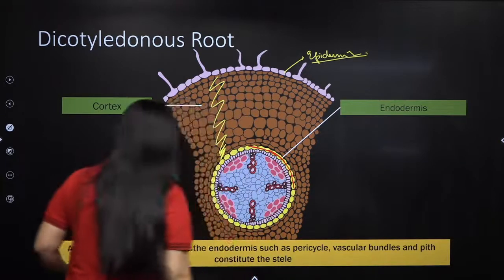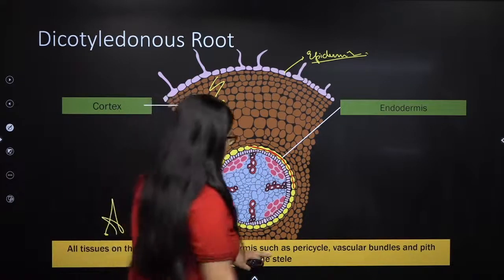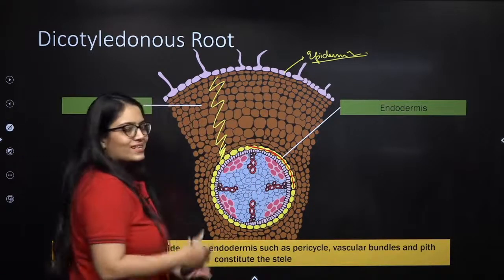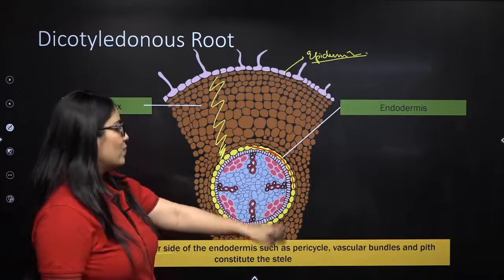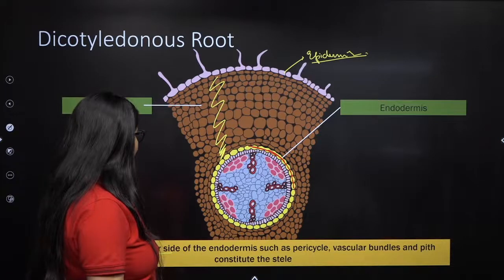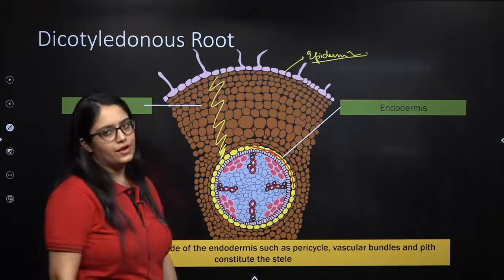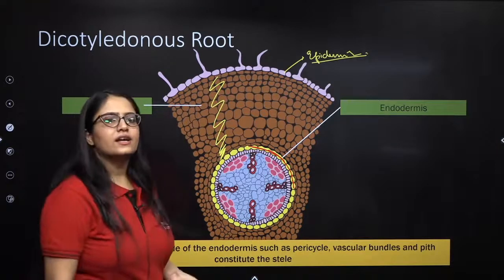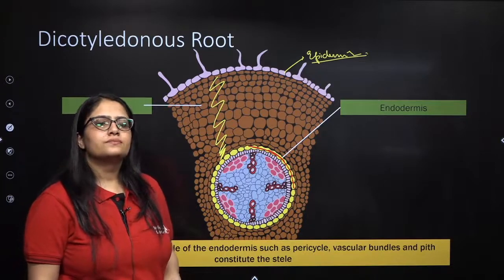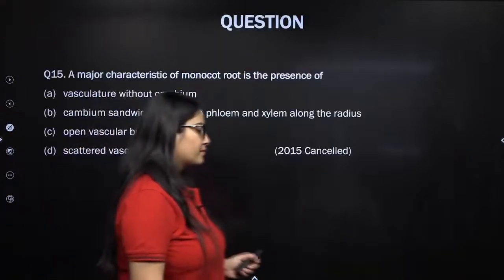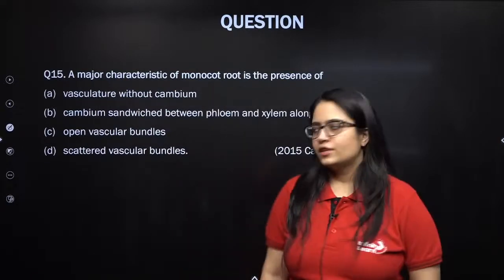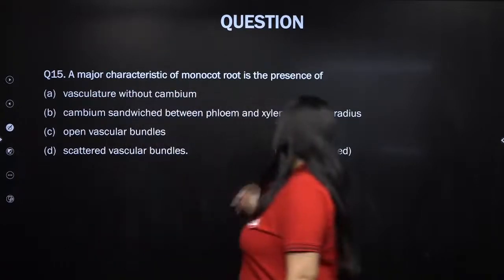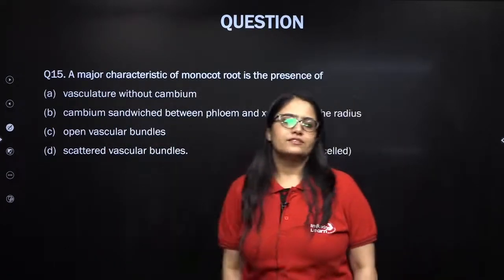Okay. So all the tissues inner side of the endodermis, such as pericycle, vascular cambium, pith, constitute the stele. So what is stele made up of? Stele is made up of pericycle, vascular bundle, pith, right? All the cells or tissues that are inner side of the endodermis. So where is the cortex present? Between the epidermis and the stele. Clear, guys? Will you remember this? Ariman? So this question was asked in 2015. Yes, please remember this.